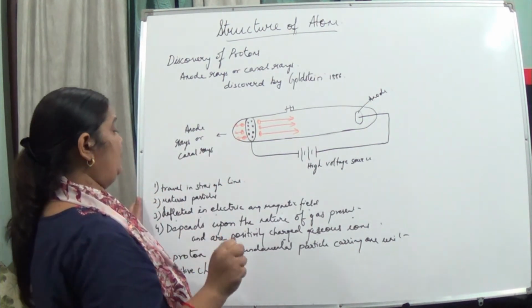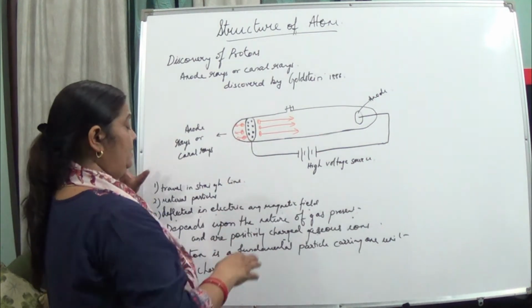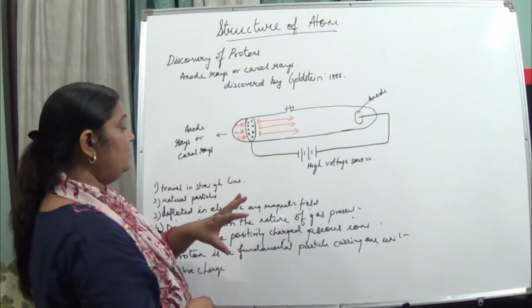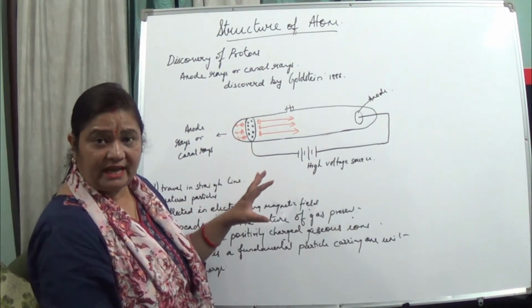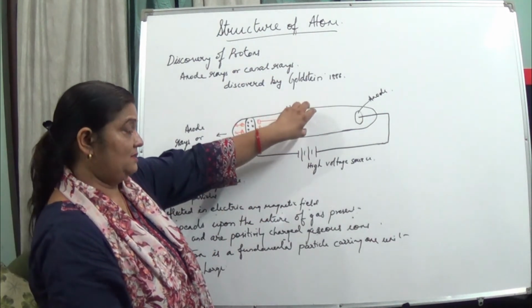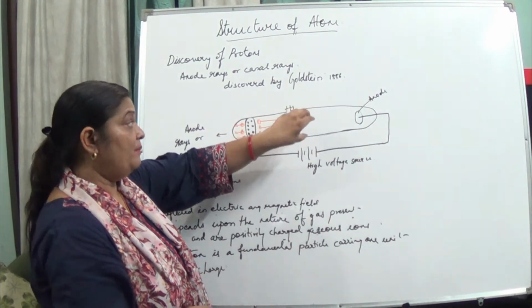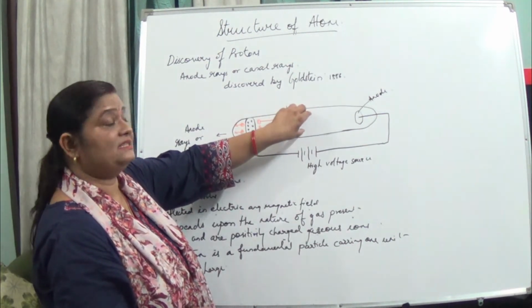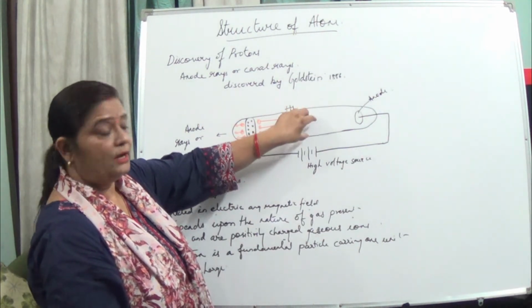The main difference was that for cathode rays it didn't depend upon the nature of the gas present in the glass tube, but here it depends upon the nature of the gas taken in the glass tube.